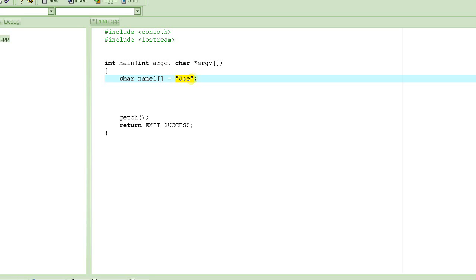Joe has 3 characters in it, but remember, for strings we need an end of string character also. So strings are always one more than the number of characters used. So this will result in a 4-byte array of characters, name1, holding Joe.